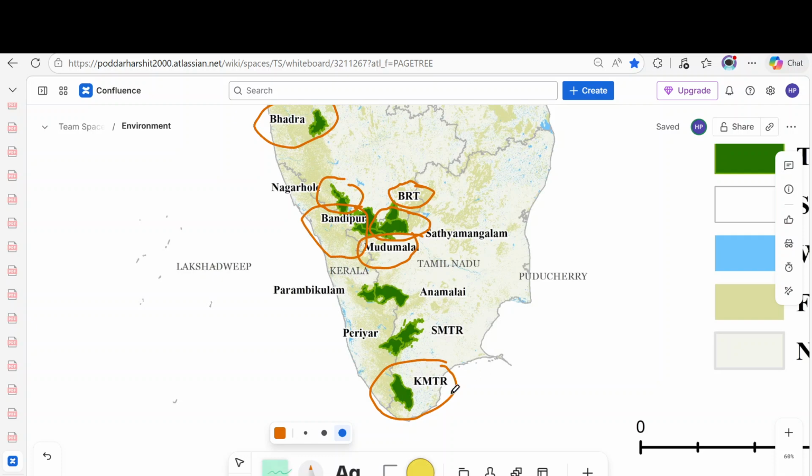Okay, so the southernmost tiger reserve is not in Kerala, it's in Tamil Nadu. In Kerala also we have seen the Periyar, which is part of the Srivilliputhur Megamalai Tiger Reserve.